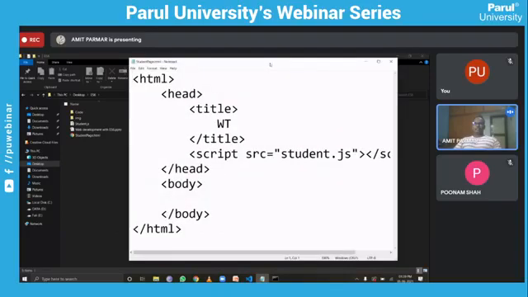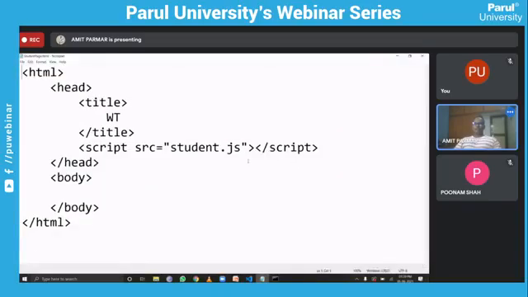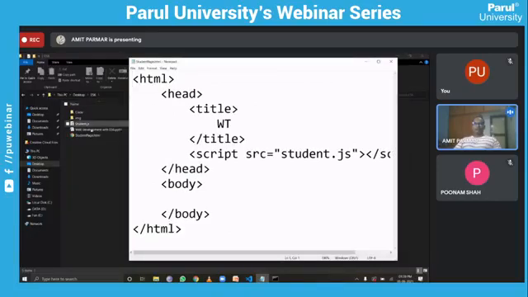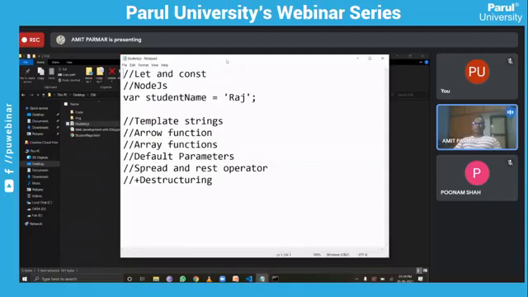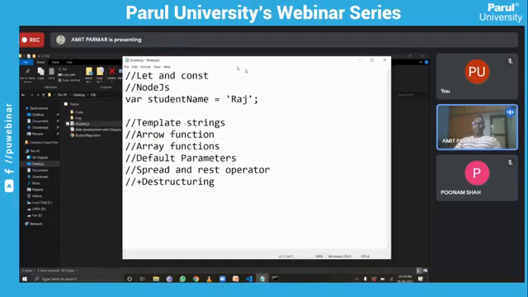Okay, so a simple HTML page is created, and a student.js script file is added, right? Basically, we simply incorporate a script file like this. This is not required, but it demonstrates that this is also a way we can work. Now in the actual file, there is student.js.